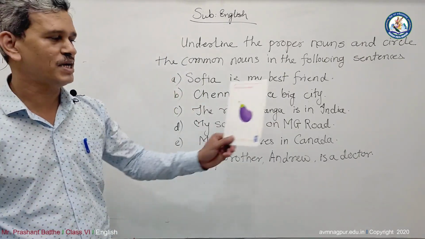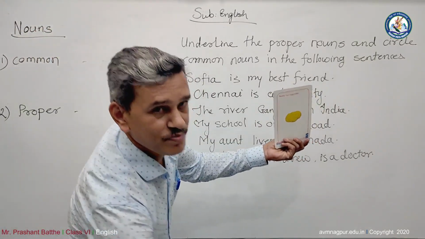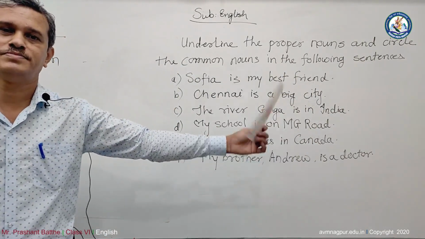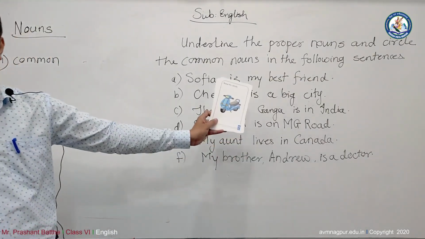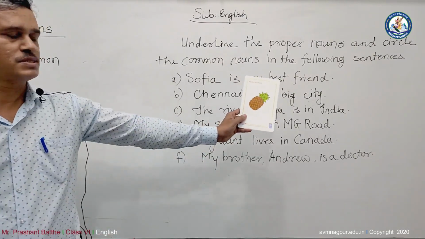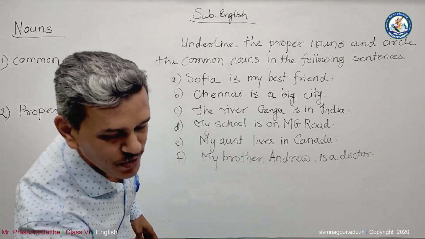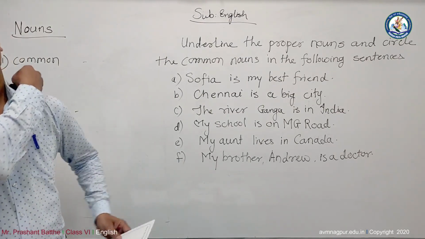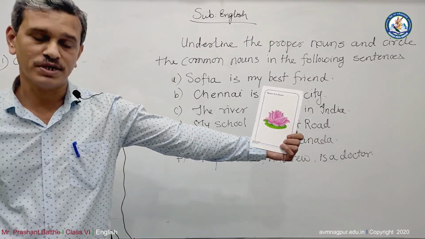Let's look at some more examples. This is a brinjal. This is a potato. See, this is a marigold. This is a rose flower. This is a scooter. This is a banana. This is a pineapple. These are grapes. We have some more examples. Just listen very carefully so that you will be able to answer me. This is a flower. This is a lotus.